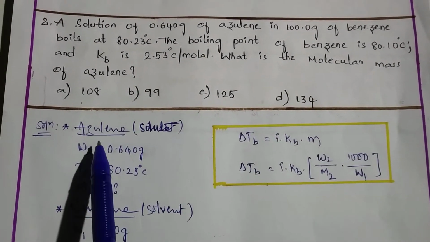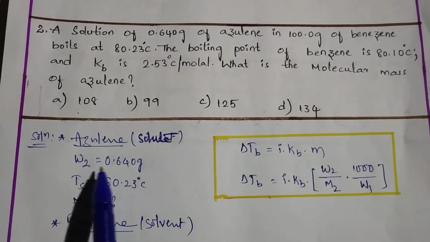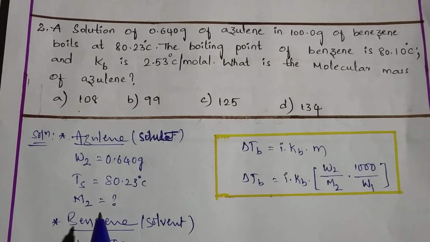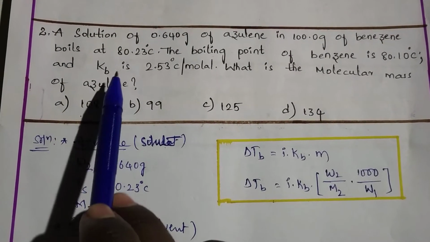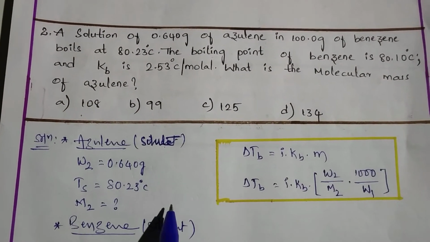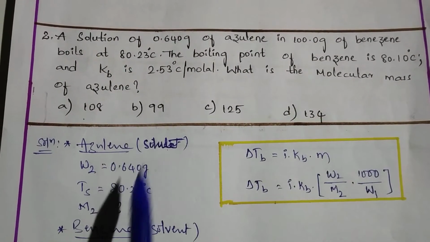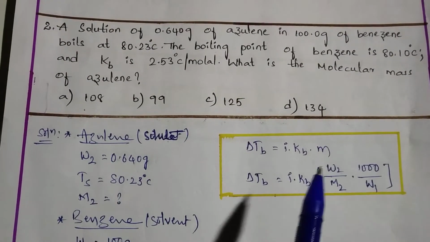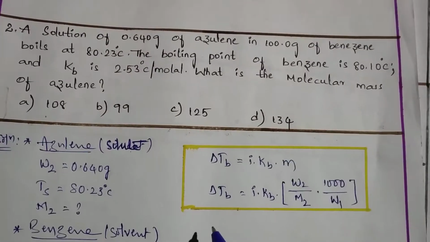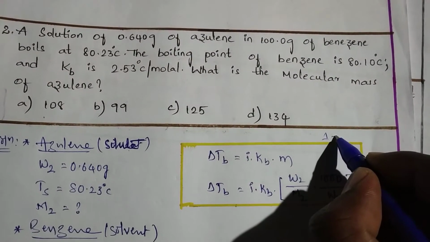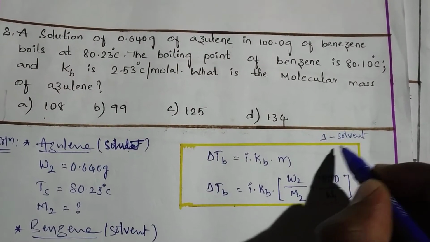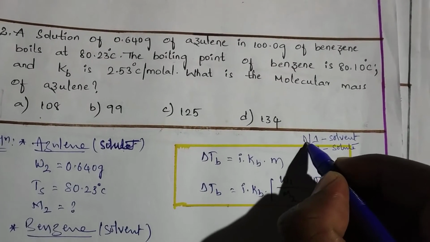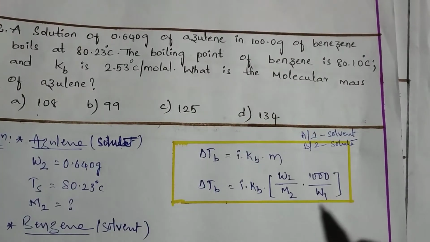I have already pre-written this. Acetylene is solute. Its weight is 0.640 given here, and its boiling point is also given, 80.23. I have mentioned here. What they are asking, what is the molecular mass of acetylene? So you have to find M2. When I mention M2 and M1, always remember in solutions, 1 is for solvent and 2 is for solute. Okay, or A is for solvent and B is for solute.